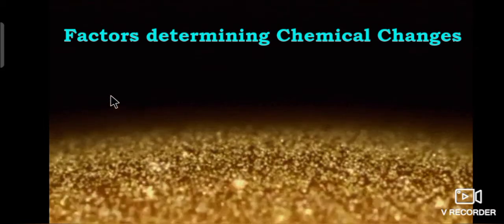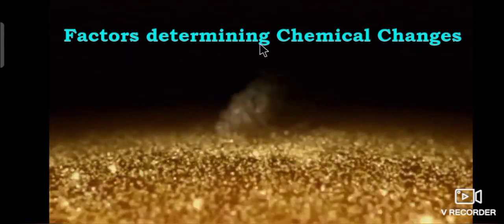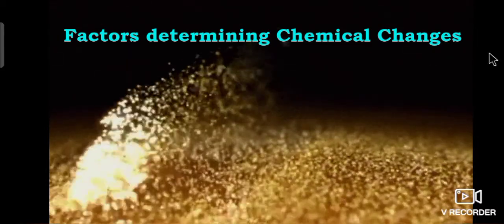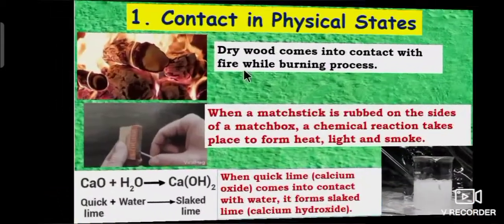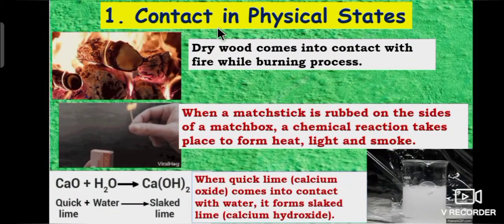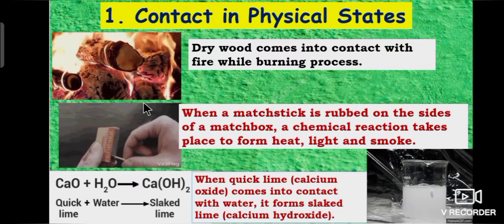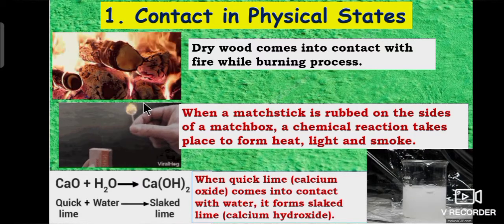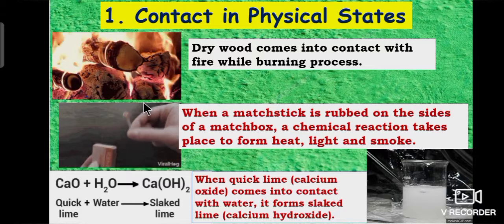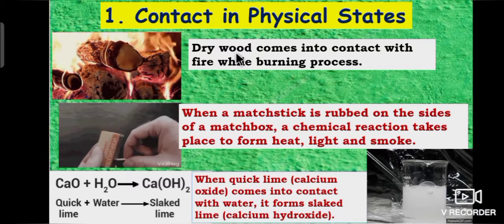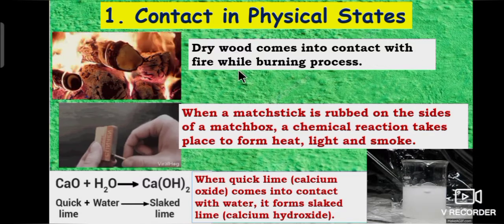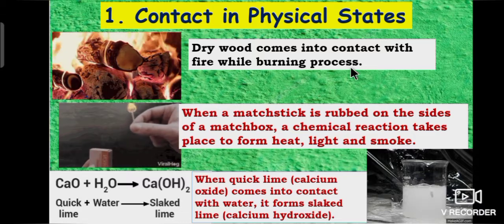Students, now we will learn about factors determining chemical changes. First one, contact in physical states. Students, chemical reactions are carried out by contact in physical states. For example, dry wood comes into contact with fire during the burning process.